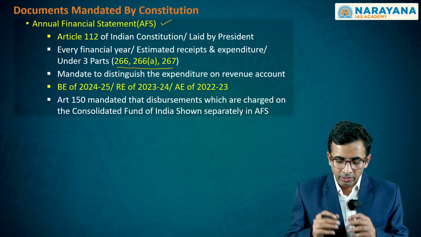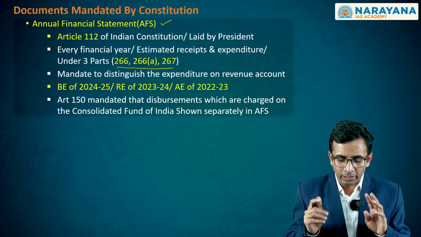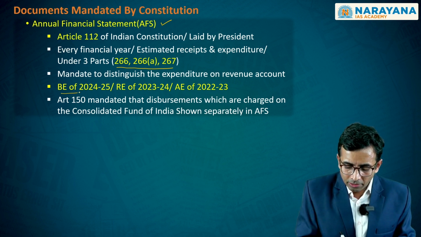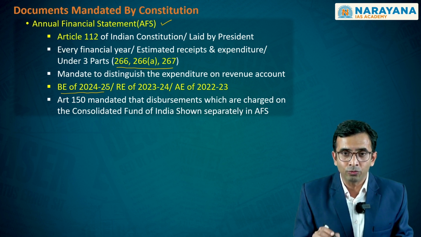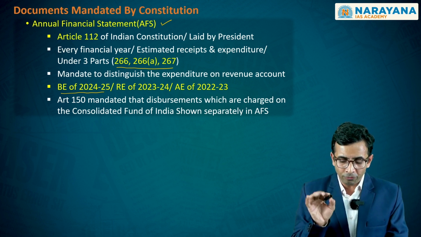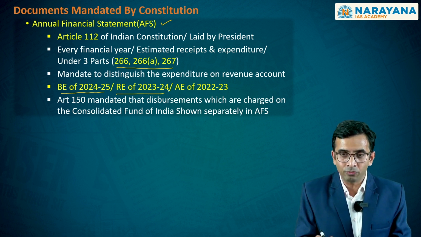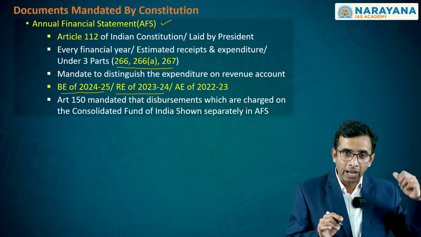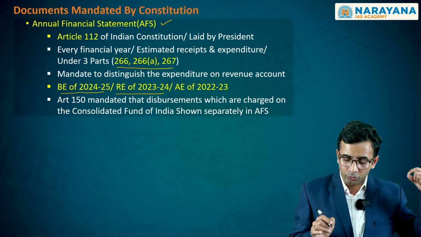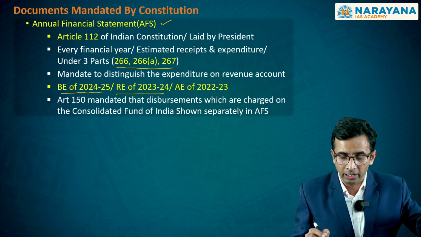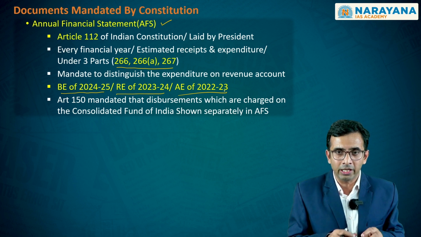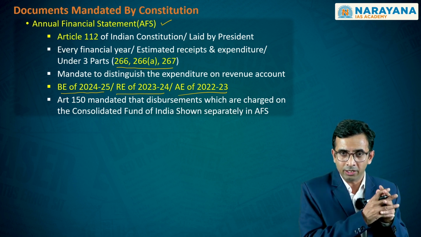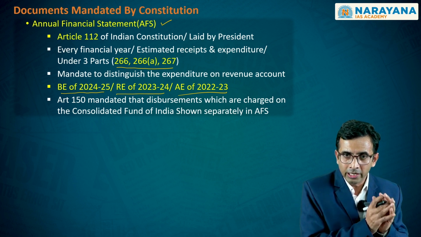On the other hand, we also have two other requirements, that is the budget estimates of 2024-2025, the revised estimates of 2023-2024, alongside the actual estimates of the 2022-2023 financial year. Three of these have been presented in this particular annual financial statement, which is, again, the interim budget.